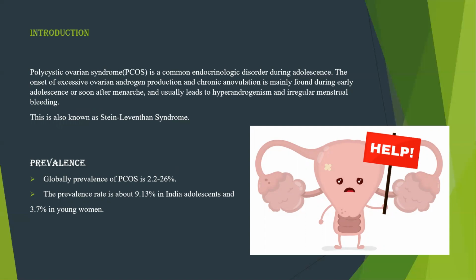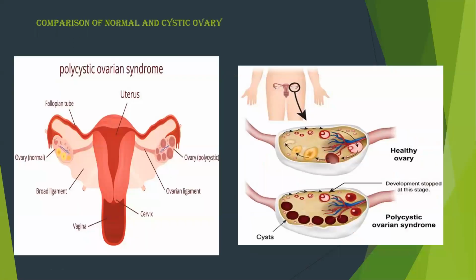This disease is also known as Stein-Levin syndrome because this was first described by American gynecologist Stein and Levin. So this is named on their name, that is Stein-Levin syndrome. The main features of this syndrome are hyperandrogenism, irregular menstruals. So next comes the prevalence. Globally, prevalence of PCOS is 2.2% to 26%, and when it comes to India, 9.13%, and more commonly, adolescents and young women are affected.